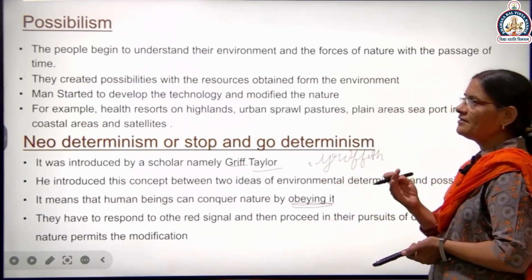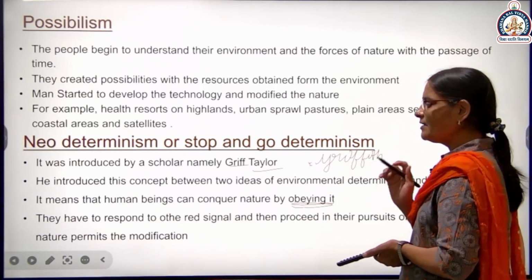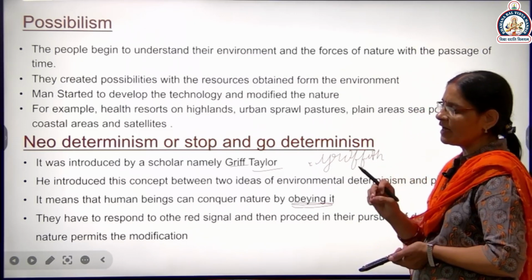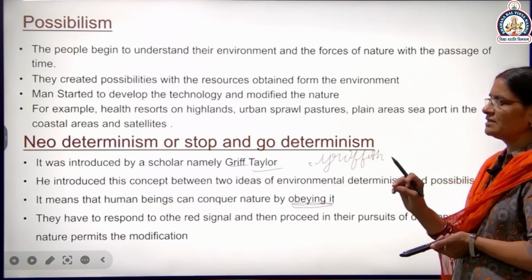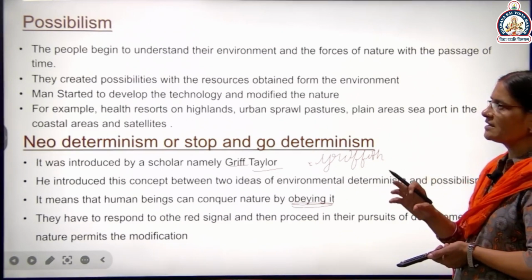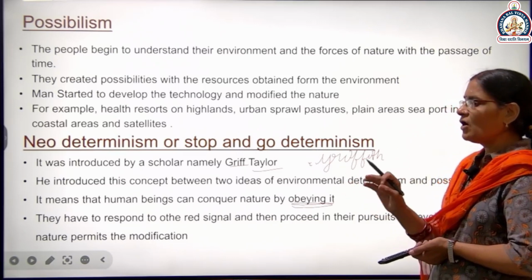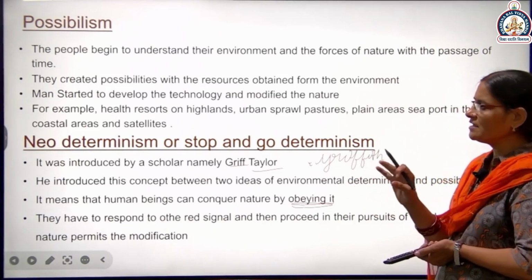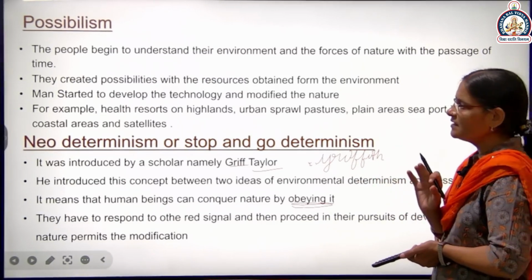First is the environmental determinism. What is the environmental determinism? When human beings are controlled by nature and do the work according to nature. जब वो नेचर के अकॉर्डिंग काम करता था और उसके कंट्रोल में रहता था, उस पीरियड को हम कहते हैं एनवायरमेंटल डिटर्मिनिज्म. और टेक्नोलॉजी का लेवल भी बहुत ही लो था. There is no development of technology, or very low development of technology.